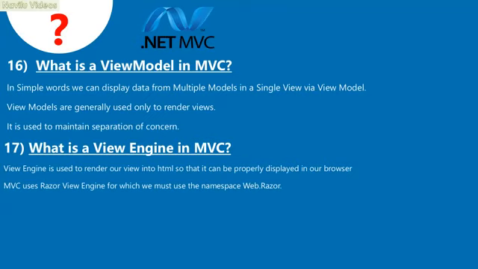17. What is a view engine in MVC? A view engine is used to render our view into HTML so that it can be properly displayed in our browser. MVC uses the Razor View Engine, for which we must use the namespace System.Web.Razor.